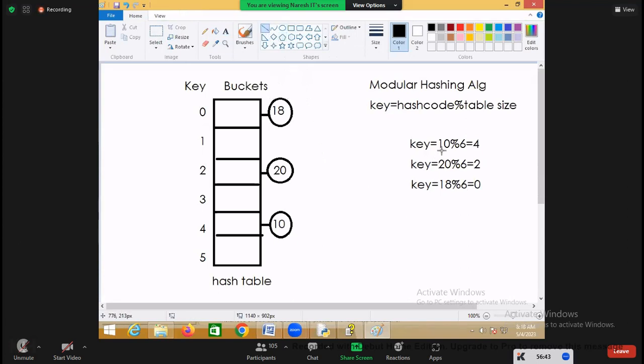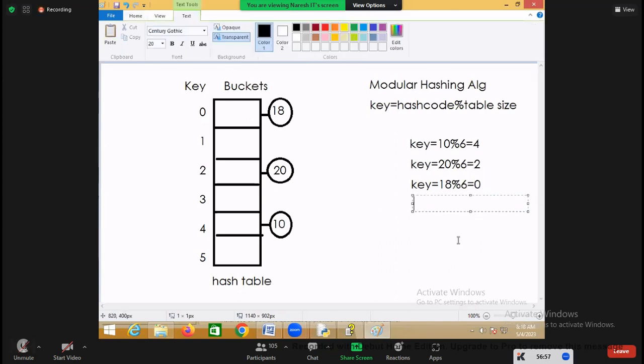But how is it added? Generally, first you add which one? 10. Second you add which one? 20. Third you add which one? 18. But which one is added first in the hash table? 18. Next is what? 20. Next is what? 10.